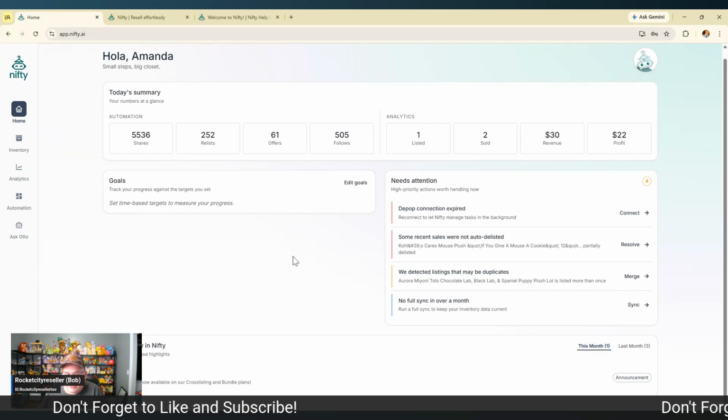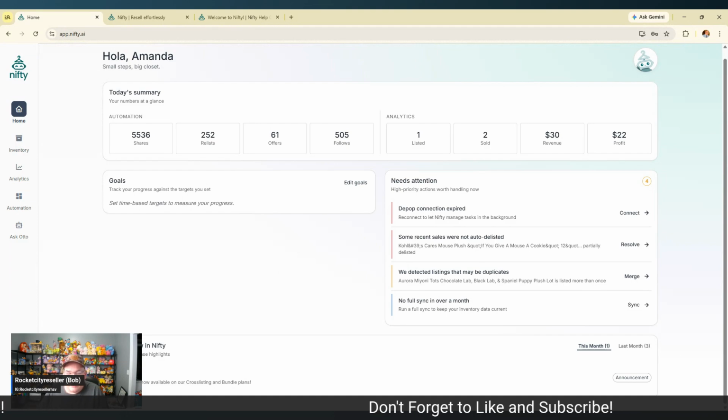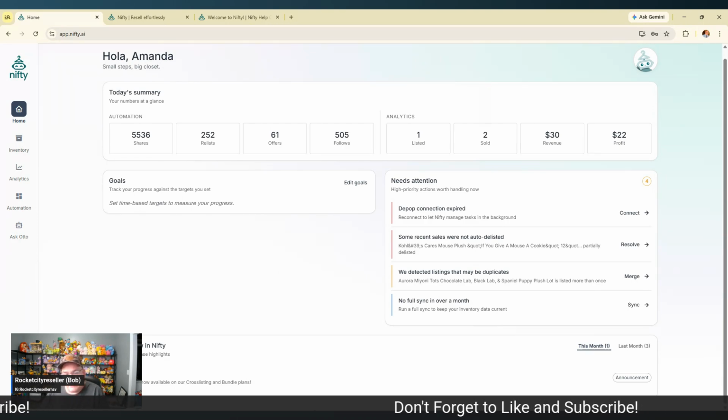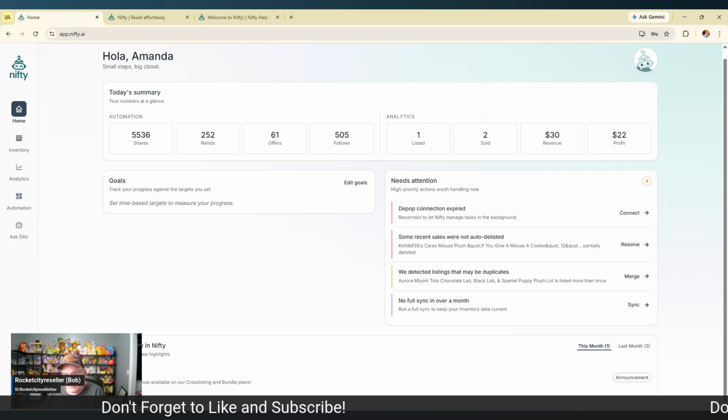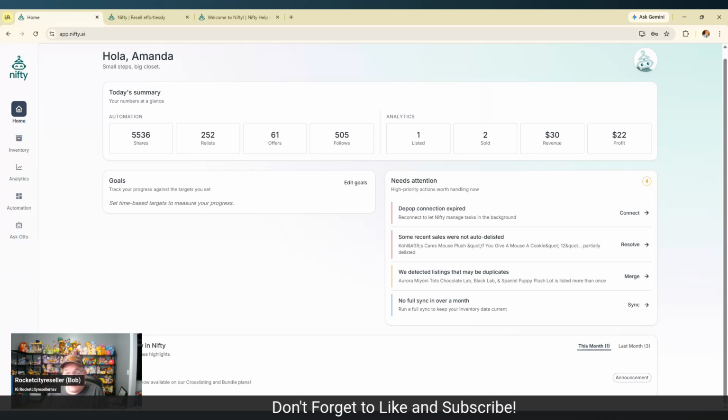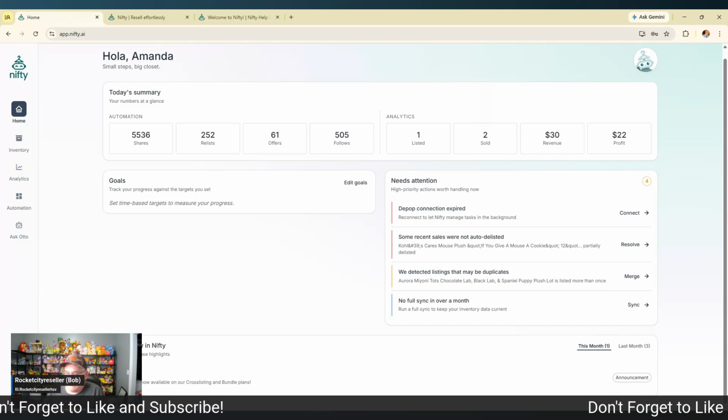This month, the biggest update that Nifty had is a new marketplace called Whatnot. If you're not familiar with Whatnot, it is a live auction platform where you can resell items auction style, live. It also has a marketplace feature, and that's what I'm currently using, the marketplace feature to be able to sell stuff. I will say on the first day of cross listing to Whatnot, I got one sale right away, so I was really impressed with that. It's not the first time I've cross listed to Whatnot. I did it when I was with Vendu, and it seemed to work out well.